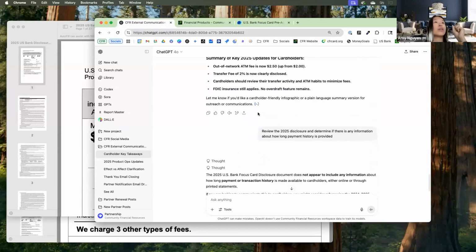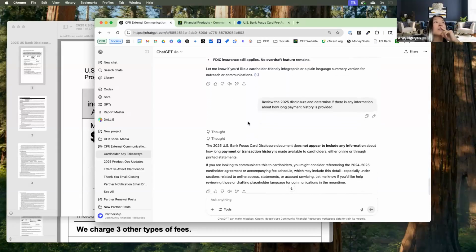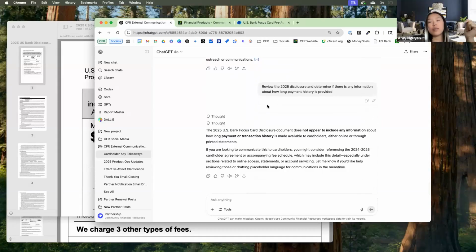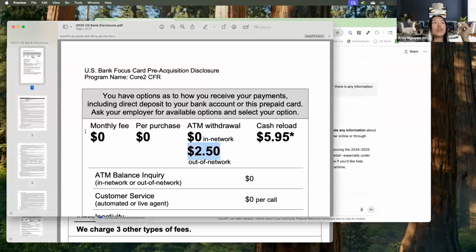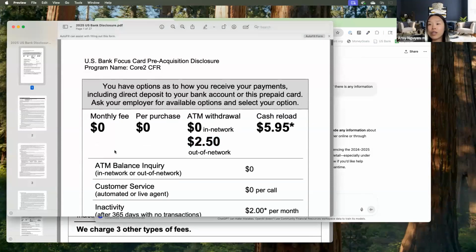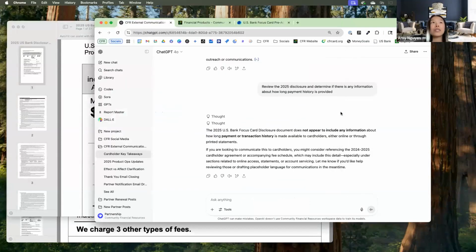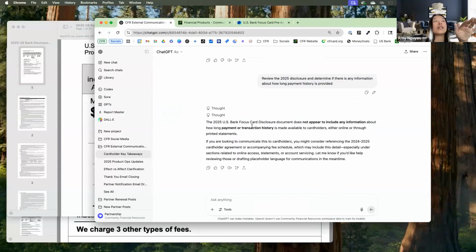And then a question came up with our team, which was like, how long can a cardholder see their payment information? And typically, what you would do is kind of like a control find in the document and look at the term. But what's nice about ChatGPT is you can be like, hey, can you review the most updated document and can you tell me how long payment information is provided? And what it came out with was that it actually doesn't state how long payment history has. So that's one of the things where I would actually revert to my old process of control find and then read through the fine print to confirm that information.